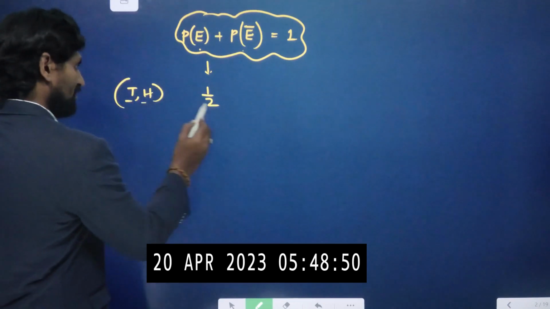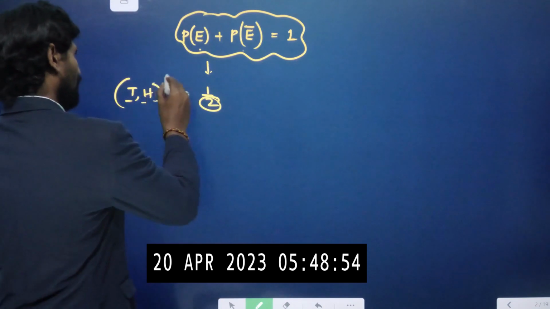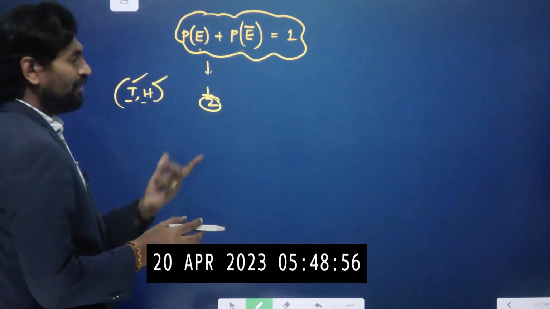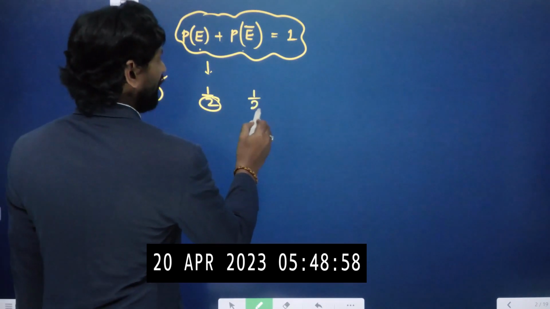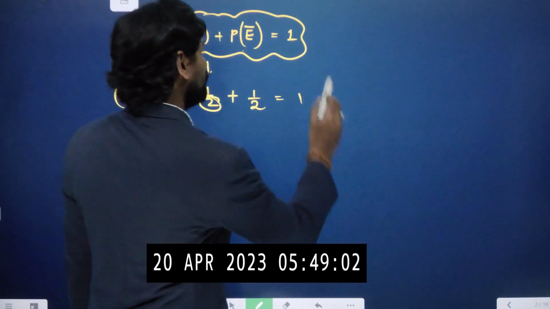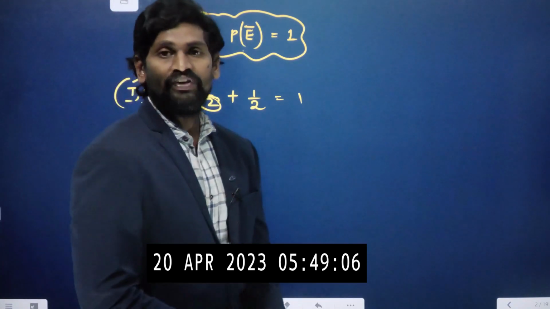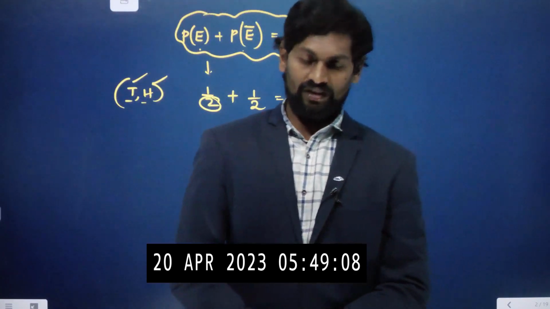The result will be either head or tail. So head has 1 by 2 chance, and not head also has 1 by 2 chance. When you add both, 1 by 2 plus 1 by 2 is 1. So this can be taken as an example of complementary events.